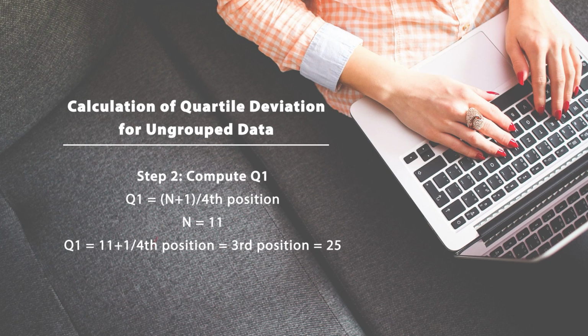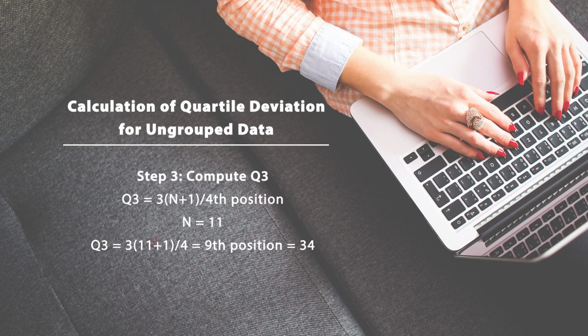Similarly, we calculate Q3. Here we have to calculate the 75th percentile position. As you know, Q1 is the 25th position, so for Q3 the formula is 3 multiplied by (n plus 1) divided by 4, meaning 3 times the 25th position. Again n is 11, so Q3 is 3 times (11 plus 1) divided by 4, which is 9. The 9th position in the ascending order gives the score 34. So we have two scores: Q1 is 25 and Q3 is 34.